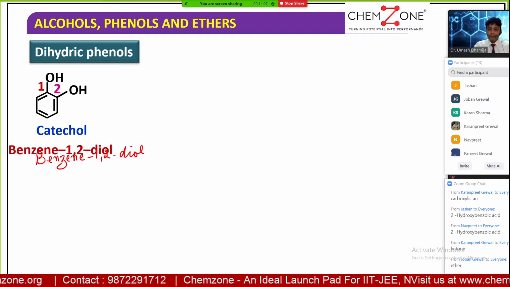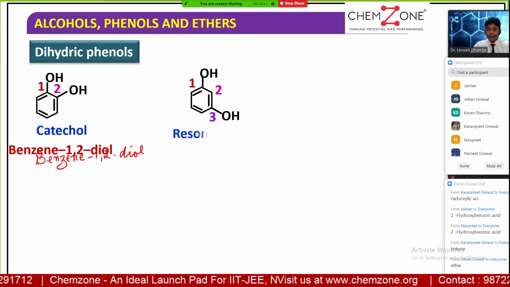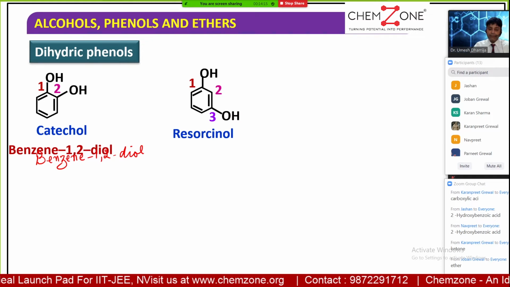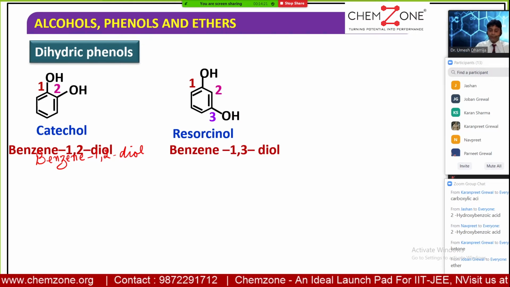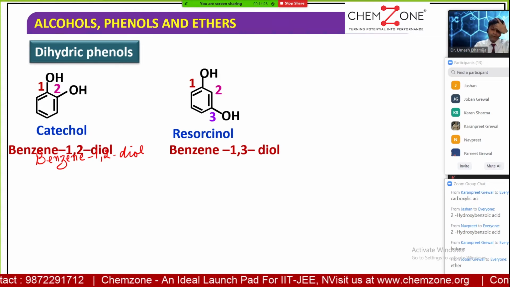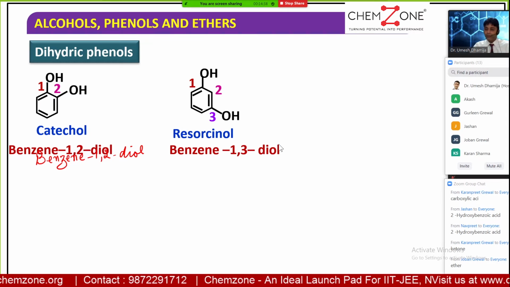And if we have it at the meta position, the common name is called resorcinol, and the IUPAC name will be benzene 1,3-diol. Note down: the common name of the compound is resorcinol, and the IUPAC name is benzene 1,3-diol. Diol, because there are two OH groups here, so it is benzene 1,2-diol.